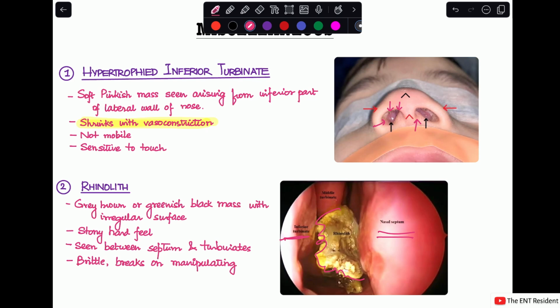So, this was all about the differential diagnosis of a nasal mass. I have not discussed each of the conditions in detail over here. This is just for the clinical appearance of each of the nasal mass causes. And I'll be covering all the details about the different causes separately in different videos.